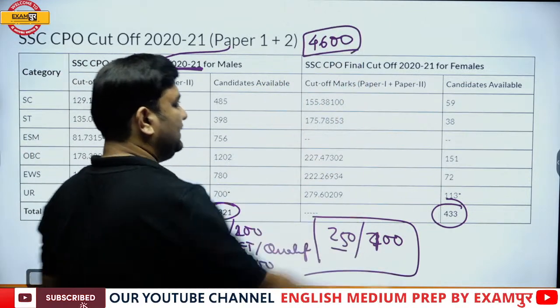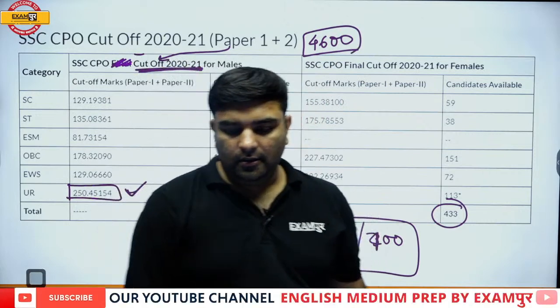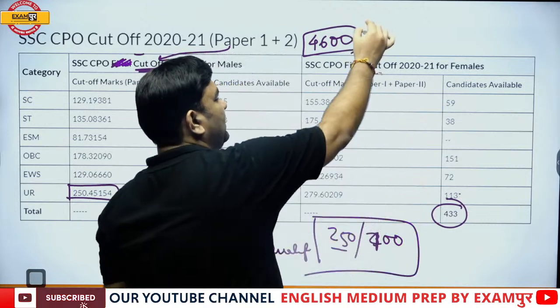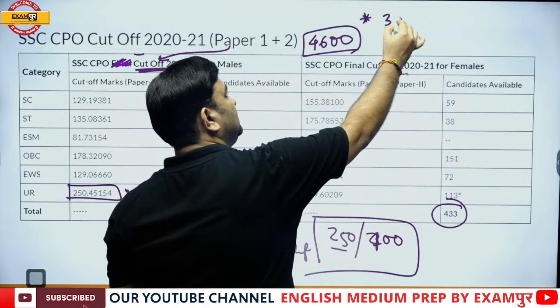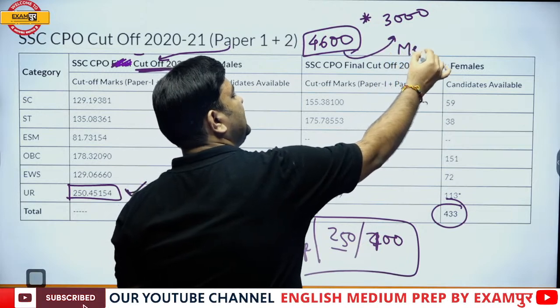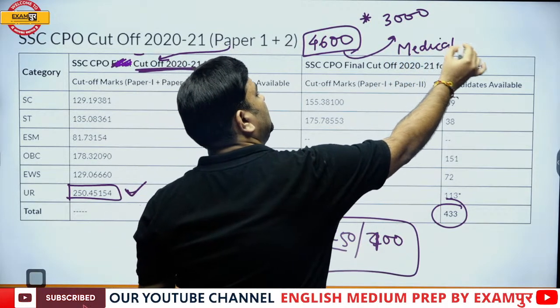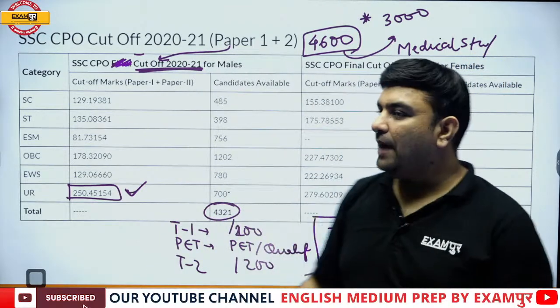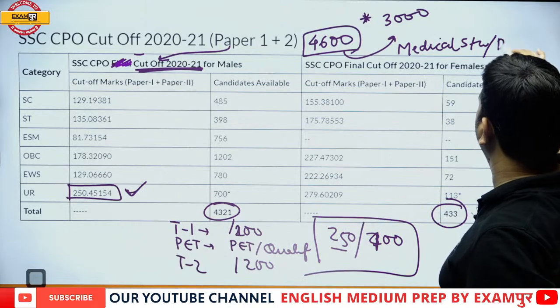Let's suppose the vacancy might be 3000. So some elimination will happen at medical standards or document verification.